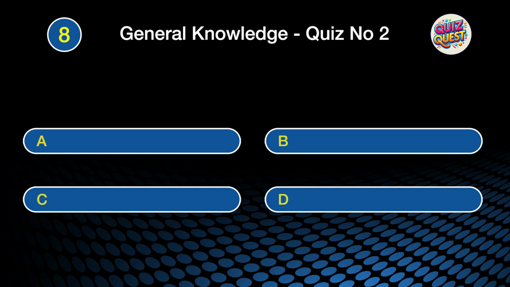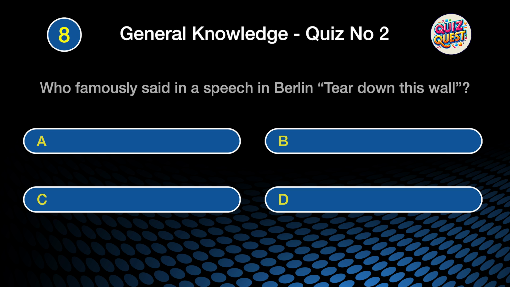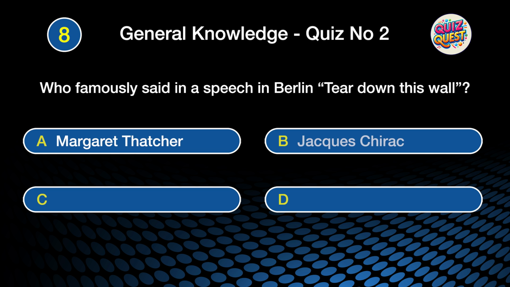Question 8. Who famously said in a speech in Berlin, "Tear down this wall"? Was it A. Margaret Thatcher, B. Jacques Chirac, C. Angela Merkel, or D. Ronald Reagan?